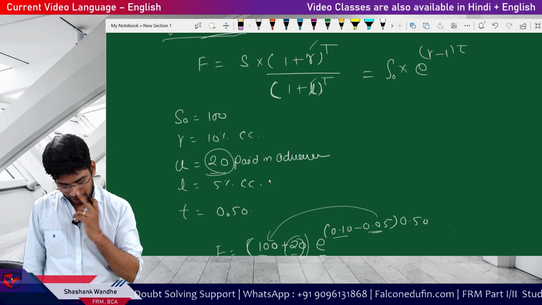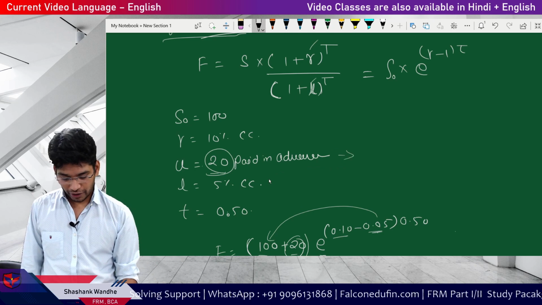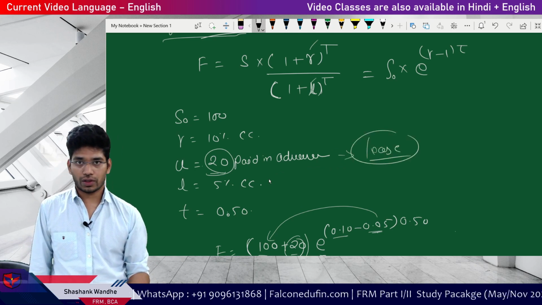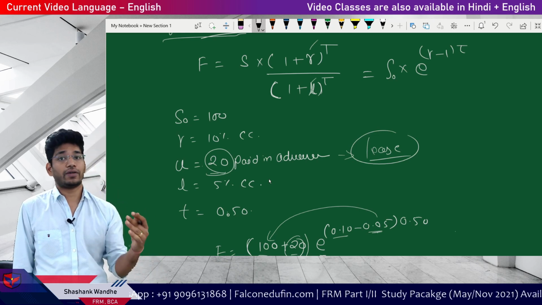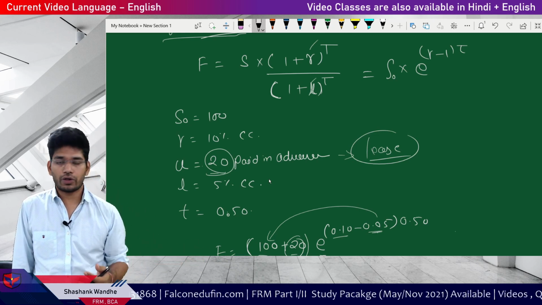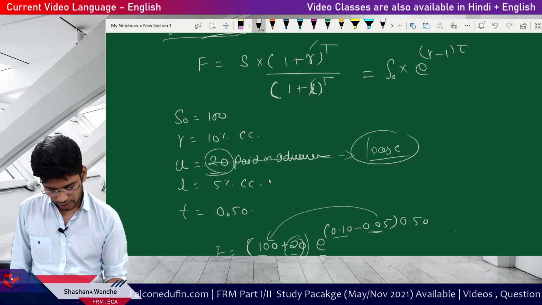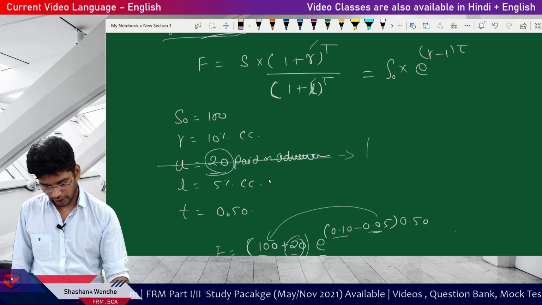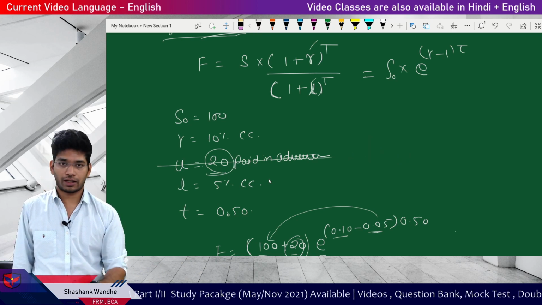Now see here, if I give this particular commodity for lease, how will I incur the storage cost, right? Because it will be in someone else's possession. So if someone else is possessing it, he will pay the rent. I don't need to pay any rent. That's why this is one more mistake. So you cannot have both the things at one time.